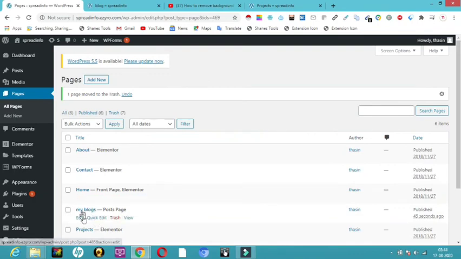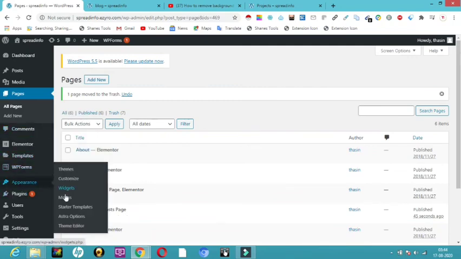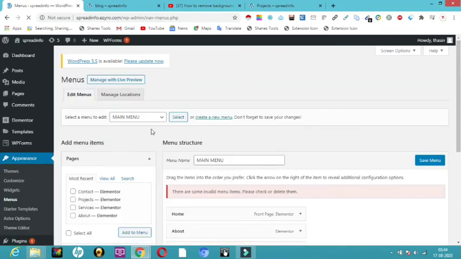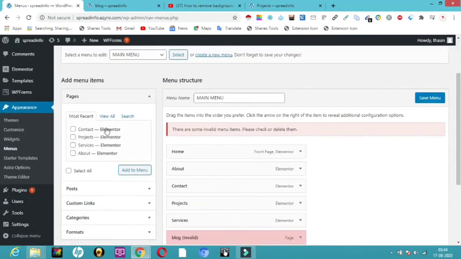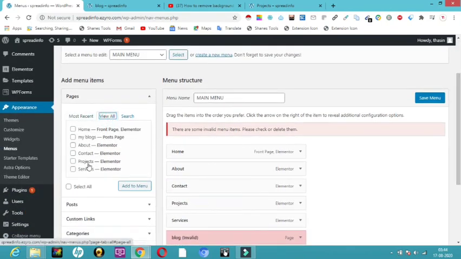So this is the new one, my blogs, in which all I want my posts to be. I want this to appear in the menus, in the topmost bar. I want my blog to be shown. So what I will do is come here, and in the main menu I'll try to add it. I'll view all, and here you can see my blogs. That is my post page.